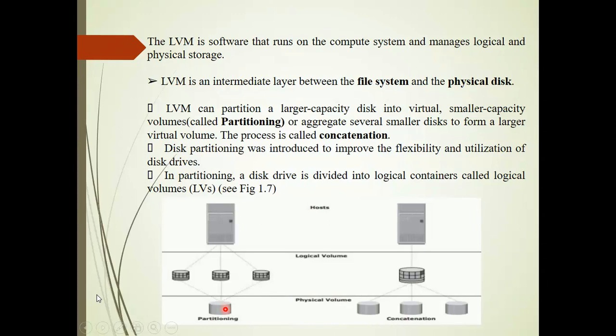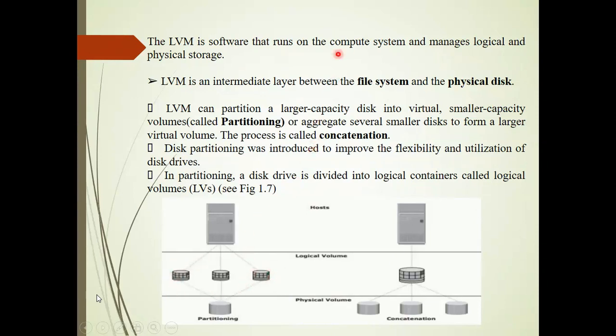Okay. So here you can see that you have an existing physical volume which can be divided into a number of logical volumes. This is done by the logical volume manager. The partitioning is being done by the logical volume manager.